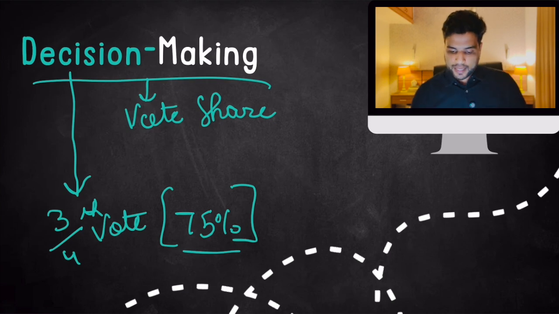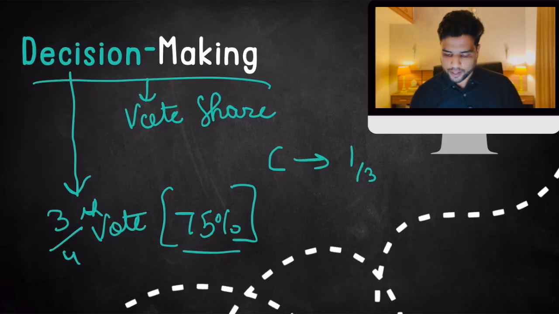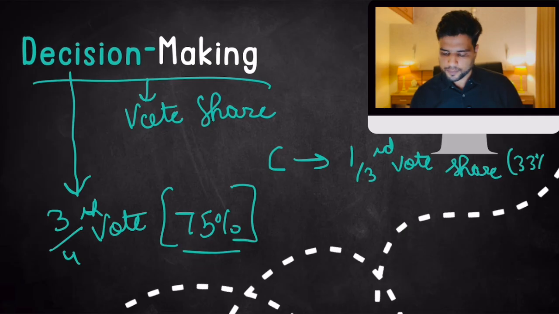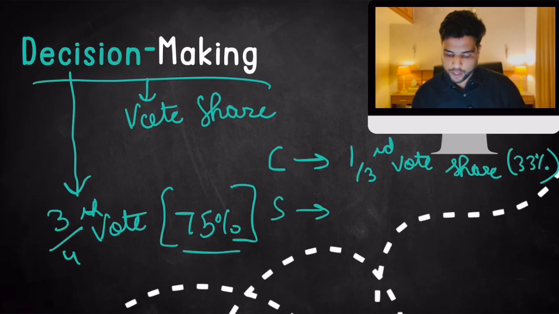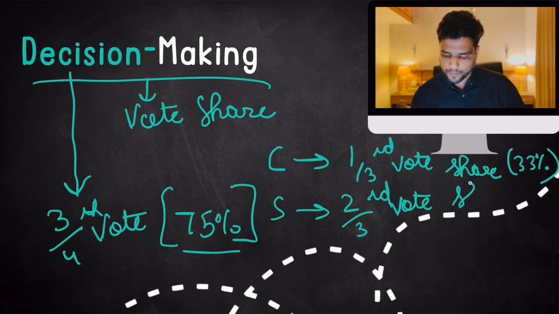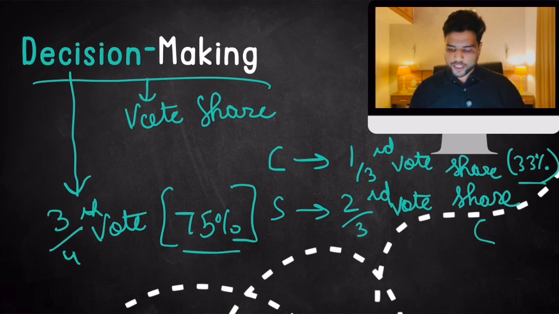Now, the central government has 1/3 vote share, that is 33%. And all state governments together have 2/3 vote share. So 33% of the vote is with the center, and all states put together have 66% of the vote.